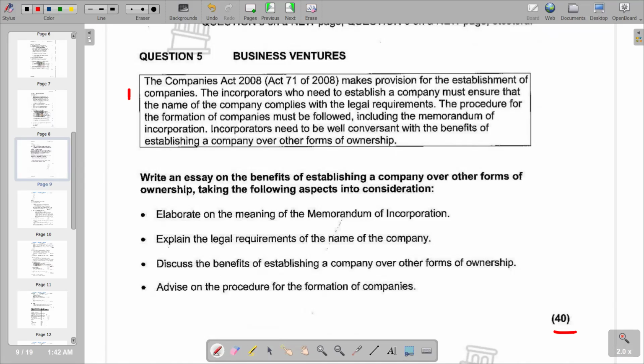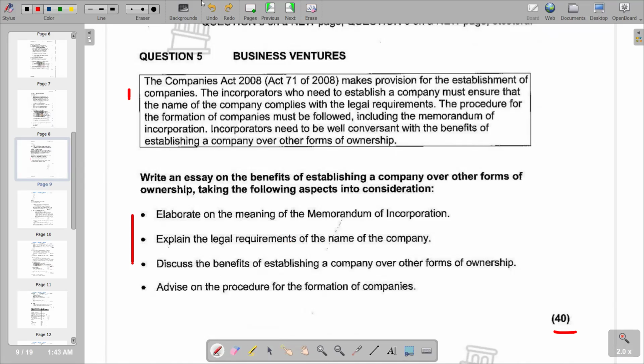So in terms of our introduction, remember you can come up with the meanings of any business term that you see in the question. So see that we have got memorandum of incorporation that we can define in the introduction. But since from the point 1 to the last point, it indicates the main part, obviously, in the main part, we also have the issue of coming up with the meaning of the memorandum of incorporation.